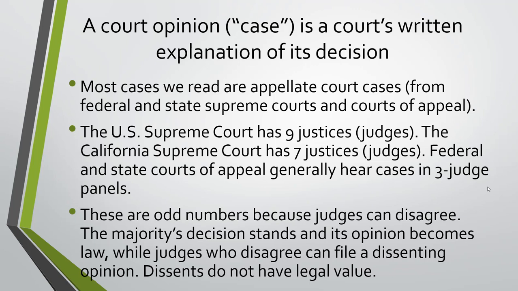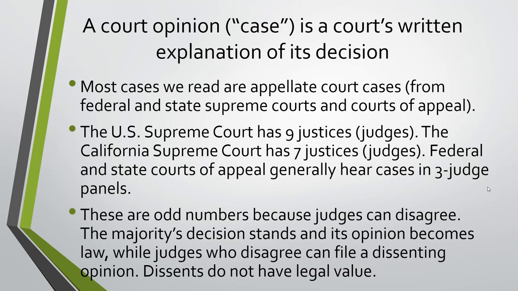So the U.S. Supreme Court, the California State Supreme Court, and the next level down, the courts of appeal for both the federal and state systems. That's where most of our cases come from. We do get some federal trial court cases from the federal district courts that are used and read, but the ones with the most precedent tend to be the appellate court cases.